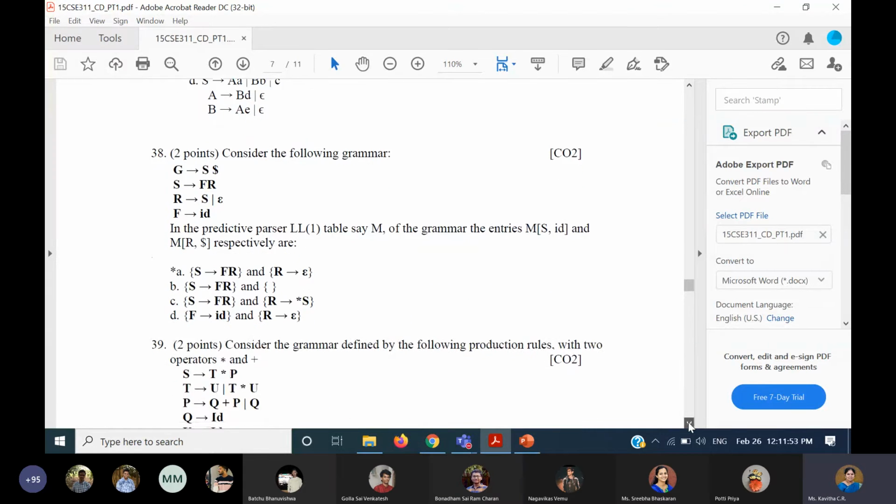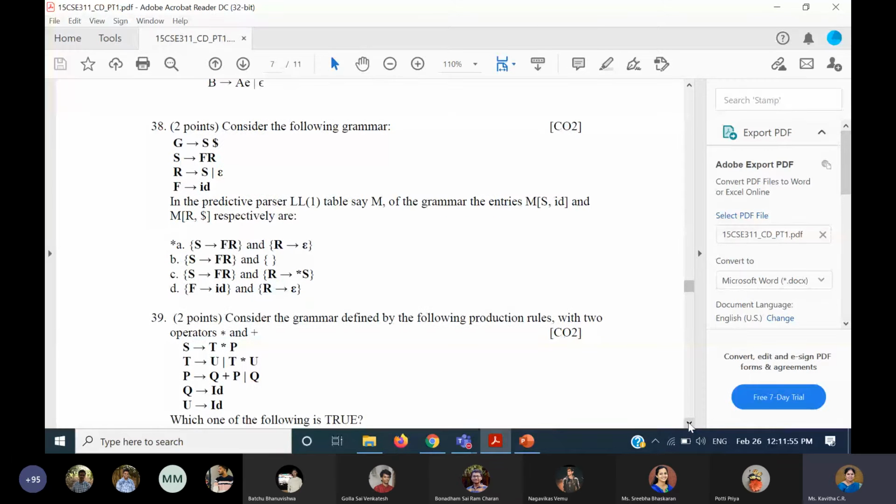Coming to the 38th question, it is the LL(1) parsing table. You have to imagine this is the row, that is S is the row and ID is the column, and we are naming the table as M. At the row S corresponding to the column ID, what are the contents in that cell? That's what we meant. S is a non-terminal, and on ID what has to be done? So how did we fill it? We need to find the first set of S.